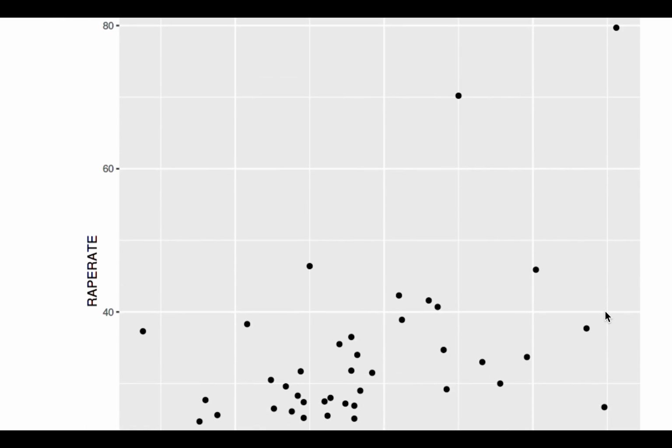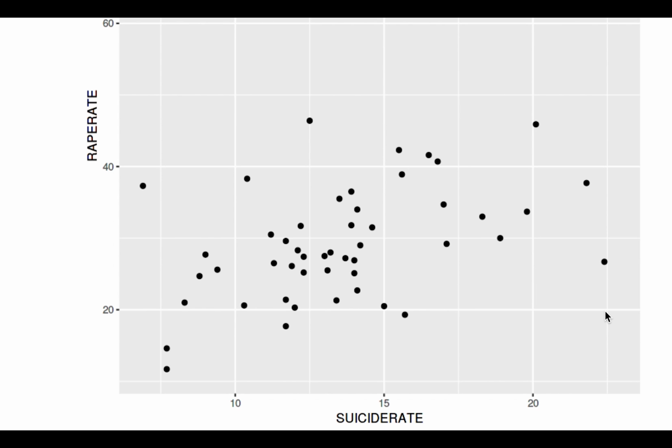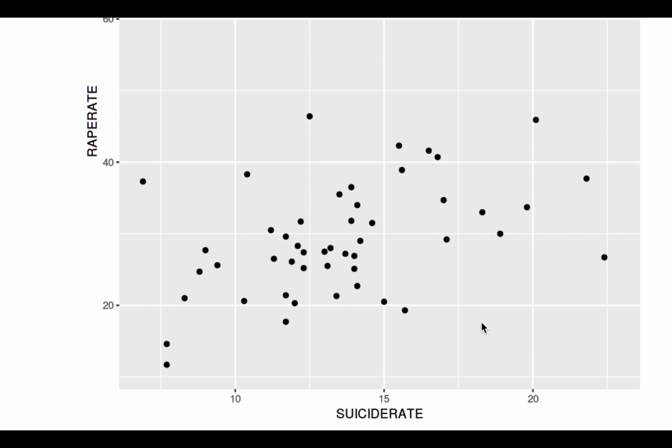And the first visualization we did is a scatter plot for rape rate and suicide rate. And from this scatter plot, we can see that there is a fairly direct relationship between the two variables. And we can see that the higher the rape rate, the higher the suicide rate.